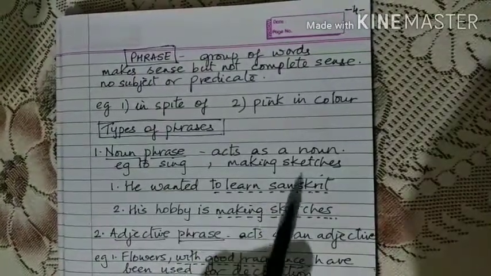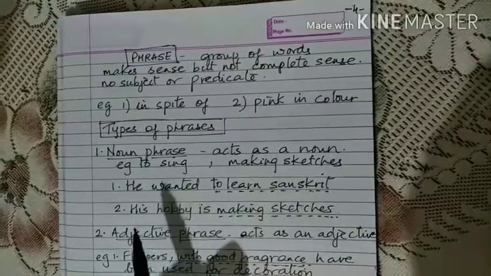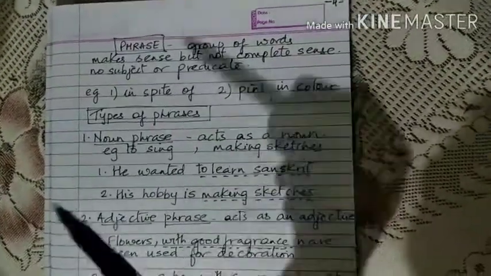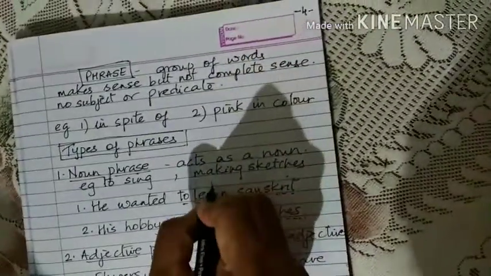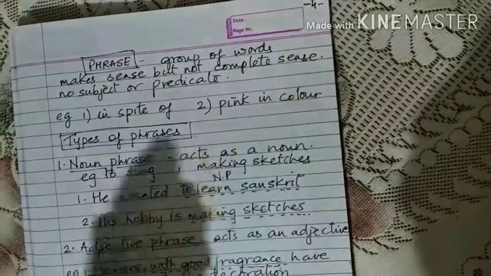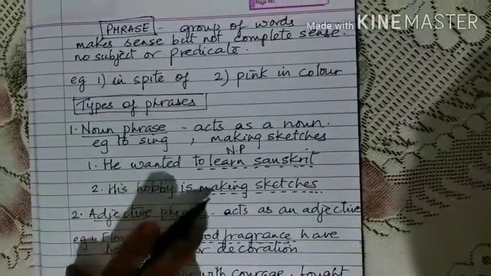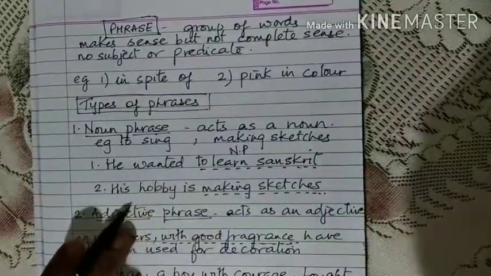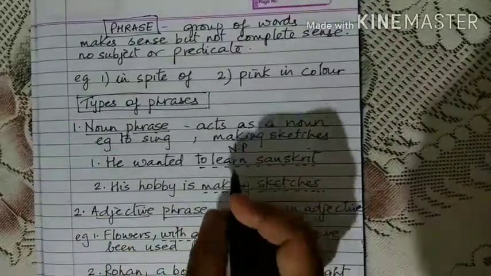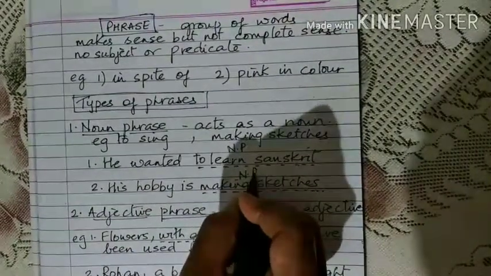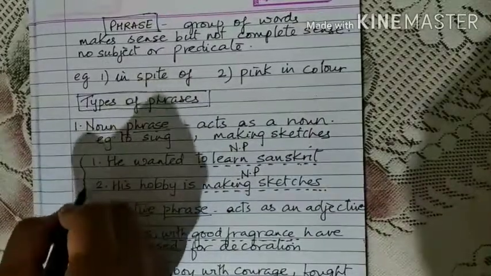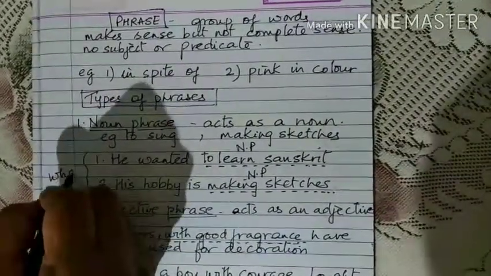He wanted to learn Sanskrit. So it is a noun phrase. Then, his hobby is making sketches. What is his hobby? Making sketches. So this becomes a noun phrase. It answers the question, what?